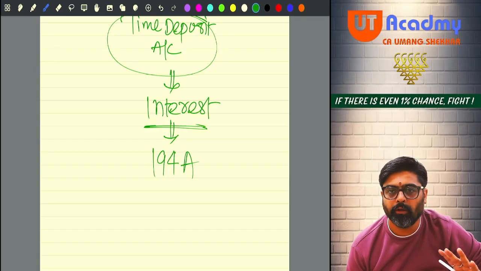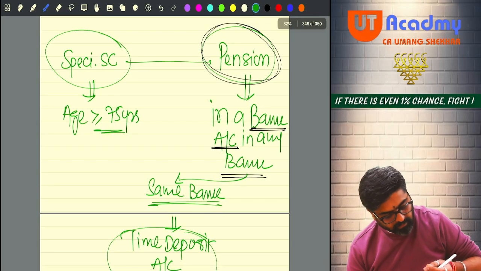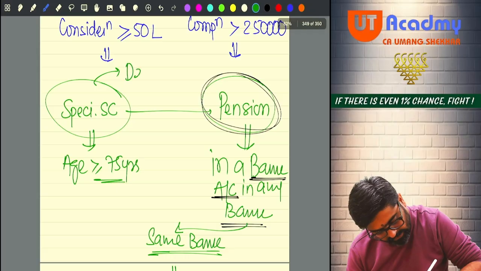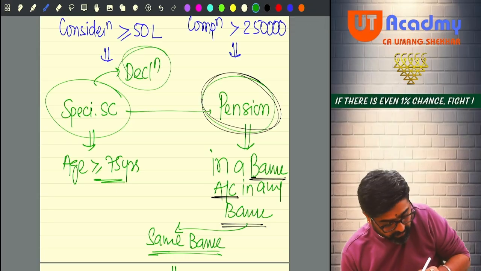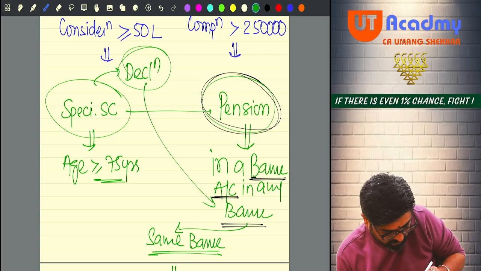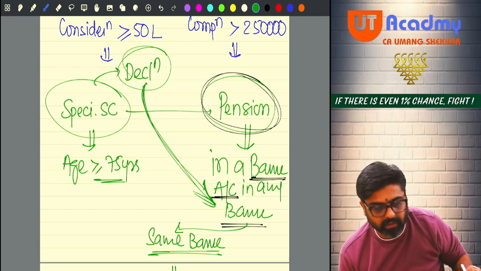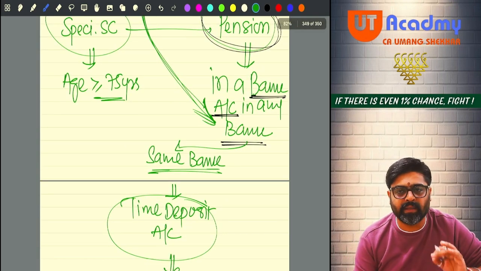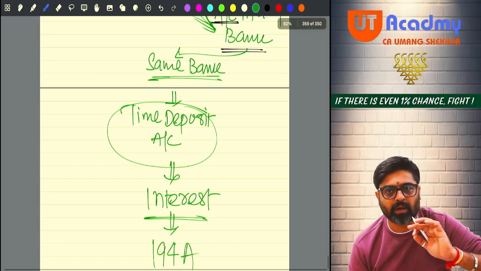Yes or no? So do one thing, Mr. Senior Citizen, please give one declaration in the prescribed format to this bank that I don't have any other income except this pension and the time deposit account interest.